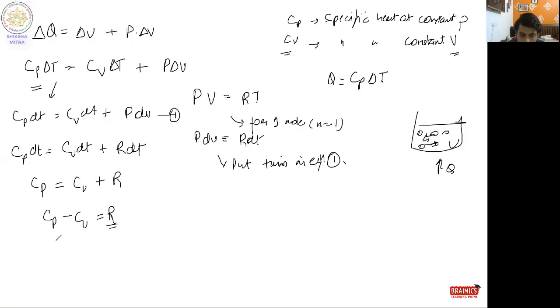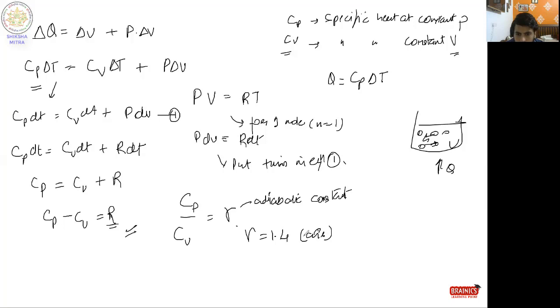So when we subtract Cv from Cp, the specific heats of that gas, it gives us the gas constant. From here we have derived this, and now you must also know that Cp by Cv is equal to gamma. This is the adiabatic constant. For the equation purpose, I'm just telling you that gamma for air is 1.4.